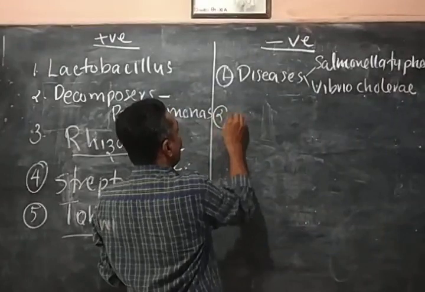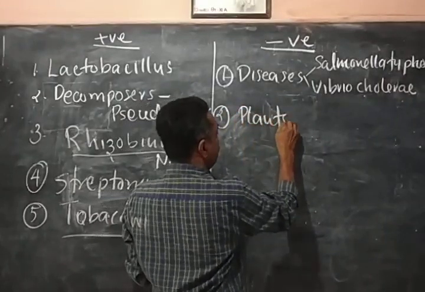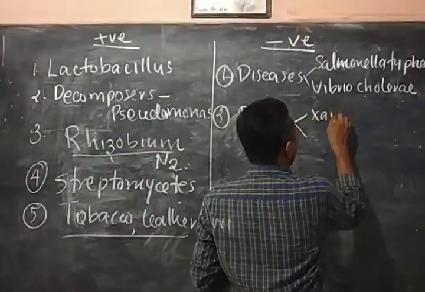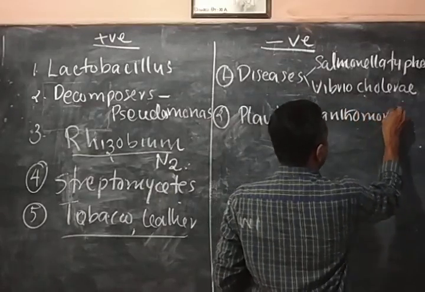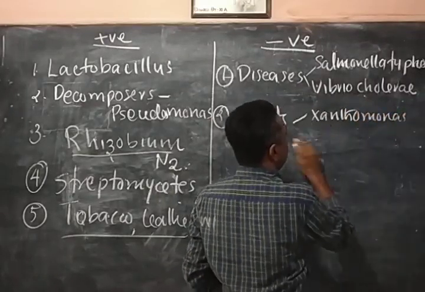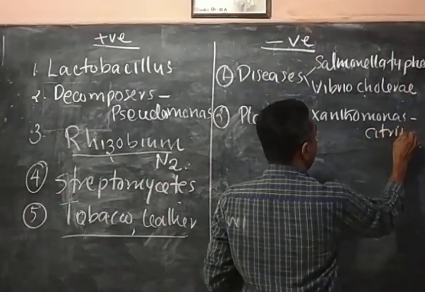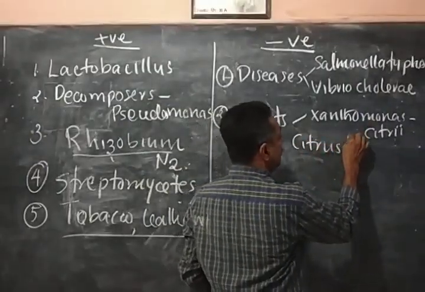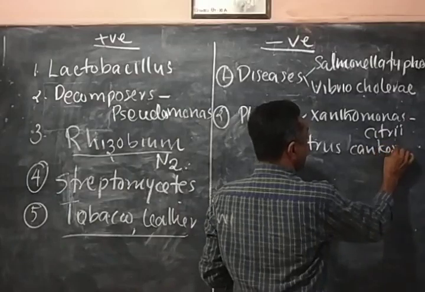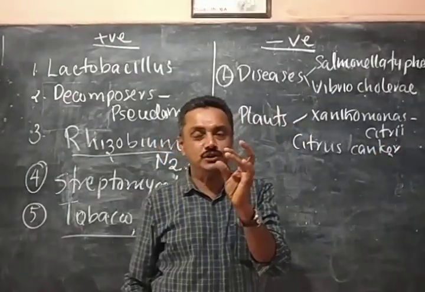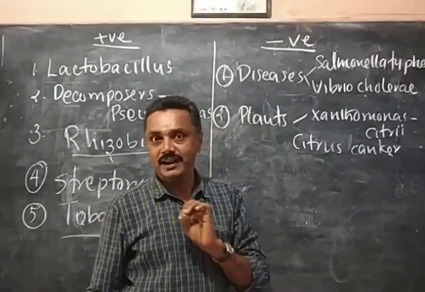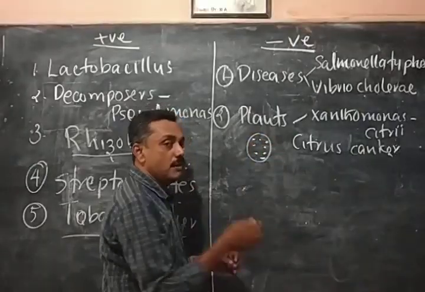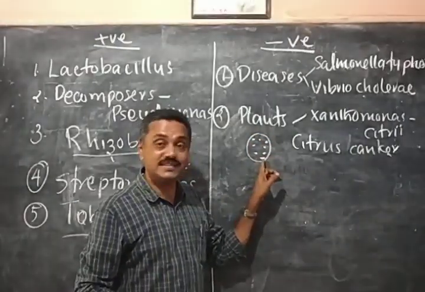Then second point, they cause diseases in plants. In the plant body, they will cause various diseases. For example, Xanthomonas citriae. A bacteria called Xanthomonas citriae caused a disease called citrus canker. Canker means, citrus, so the lemon, the small one. On the lemon you can see brown dots like that. This dot is a disease.